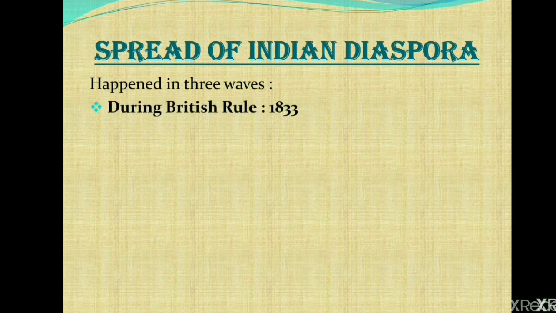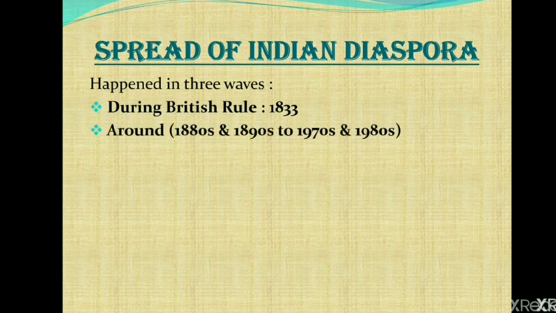The first wave took place during the British rule, that is in 1833. The second wave took place around the 1880s and 1890s to the 1970s and 1980s, and the third wave started in the 1960s and continues till the present. Now I will discuss each of these three waves in detail.